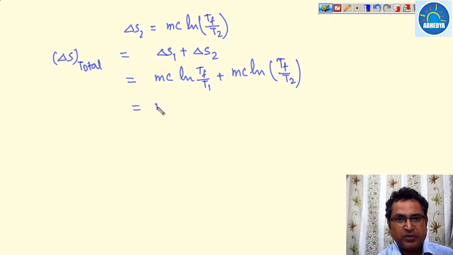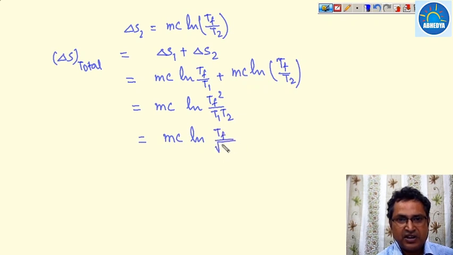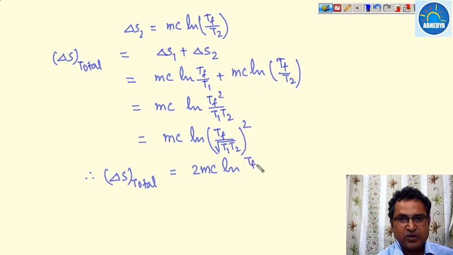So this value becomes MC ln Tf square upon T1 T2, or we can say MC ln Tf upon under root T1 T2 whole square, or delta S total is equal to 2MC ln Tf upon under root T1 T2.